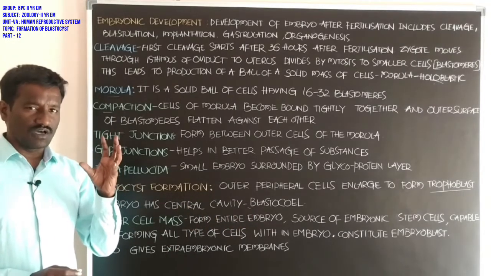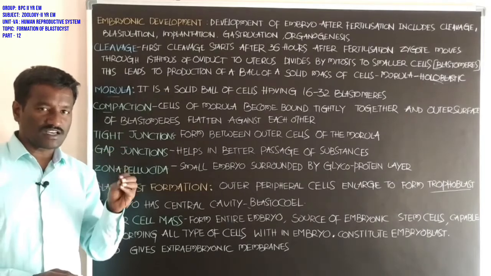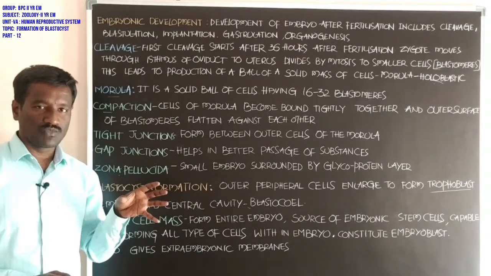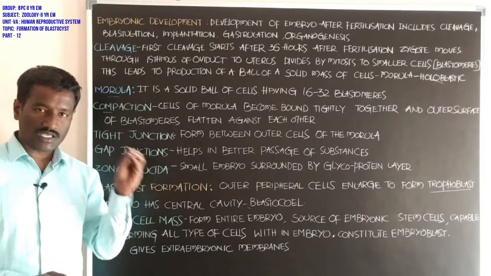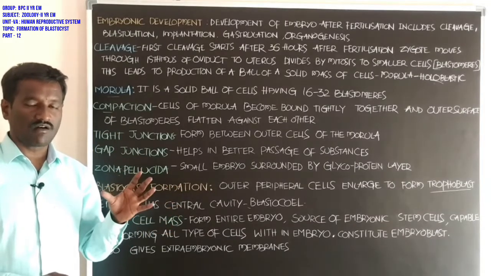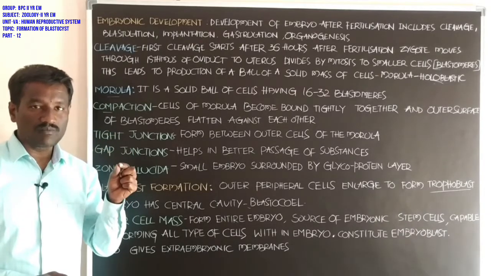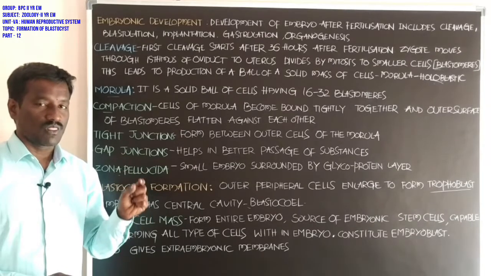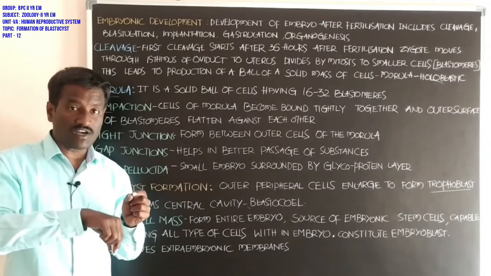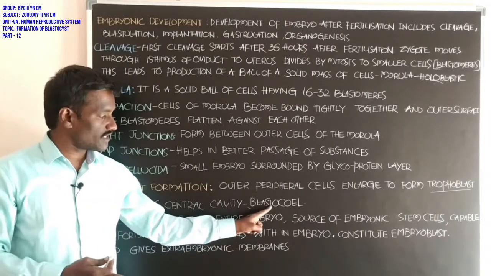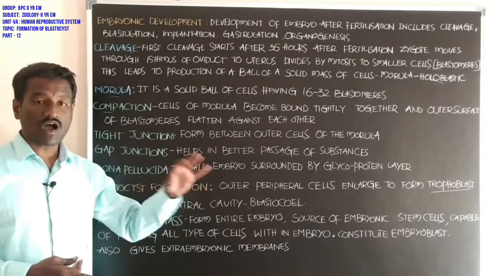Student, if you observe this stage of the embryo, the blastomeres present in the central region go through destruction and form a space, a cavity, that is called the blastocoel. The cavity present in the middle part of the blastula is called the blastocoel. The embryo has a central cavity that is called the blastocoel.